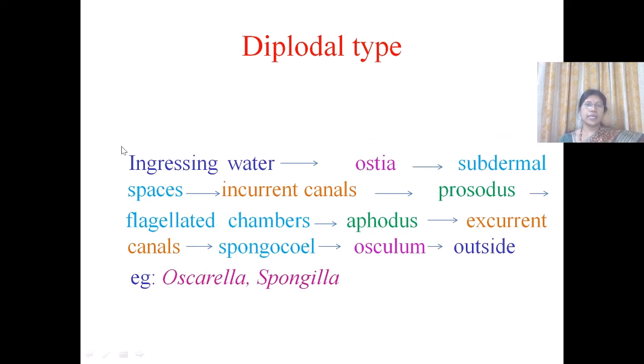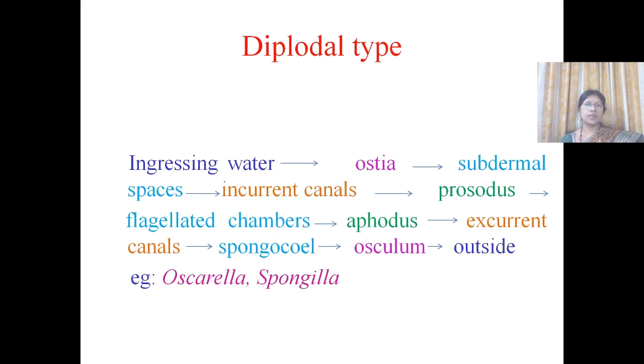The water circulation course is ingressing water through ostia into subdermal spaces. Subdermal spaces are nothing but the spaces immediately between the ectodermal epithelium.